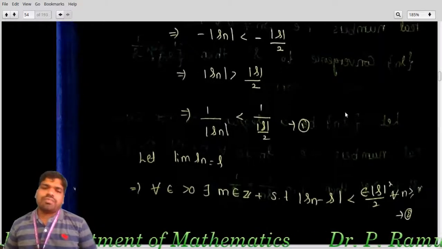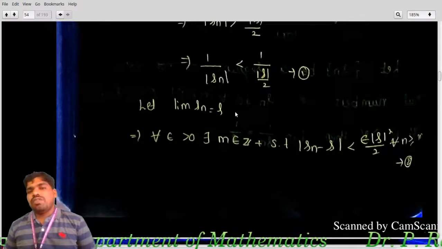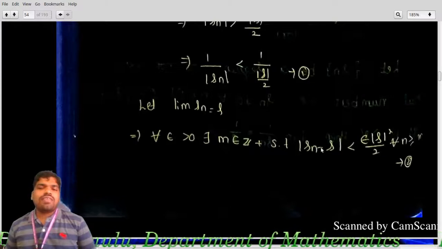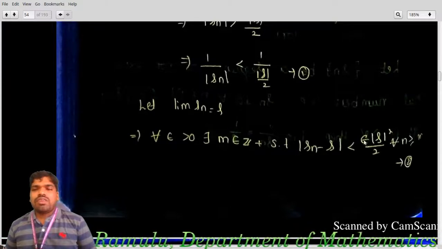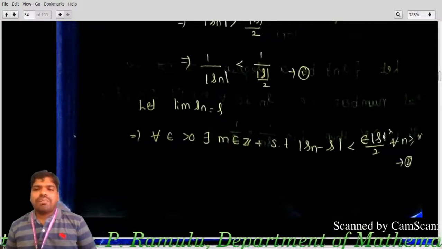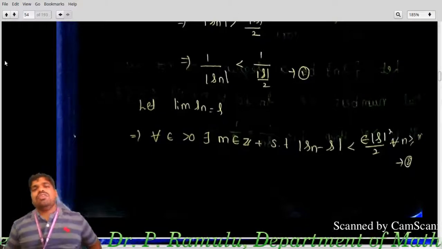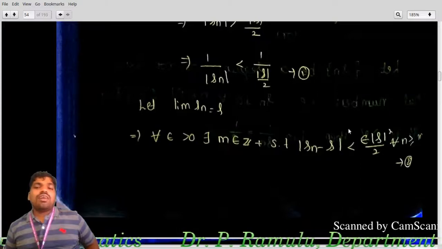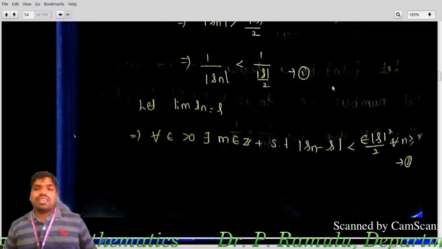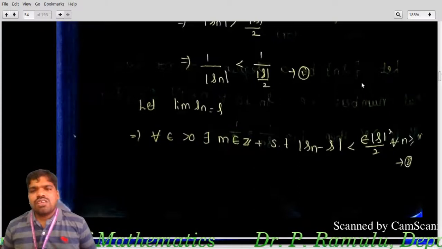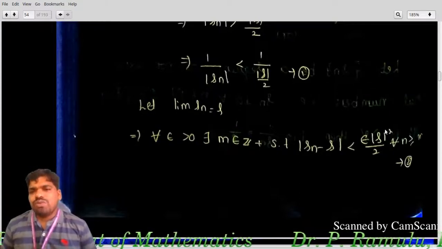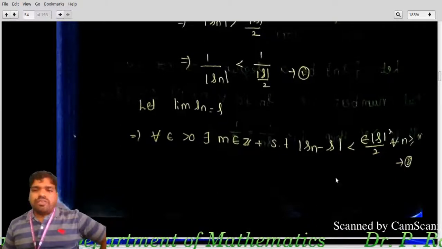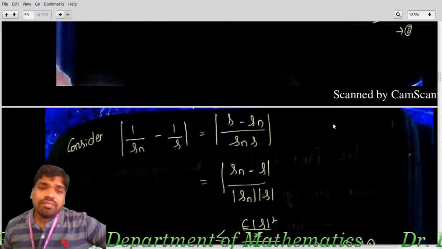This is the first one. I am taking lim Sn equal to S. So for every epsilon greater than 0, there exists m belonging to N such that mod Sn minus S is less than epsilon times mod S squared by 2, for all n greater than m. This is the way I am taking it. In the definition, in place of epsilon, I want to consider this value. You can take any value for getting the proof. So that's why this is epsilon times this thing I am taking.